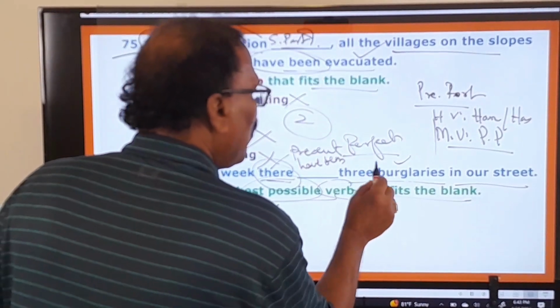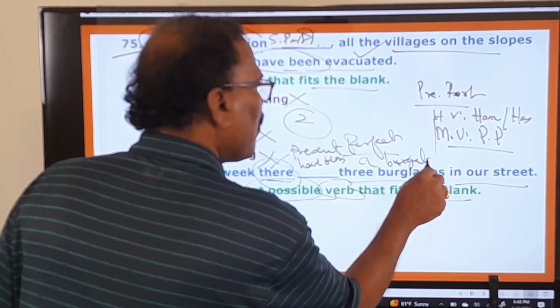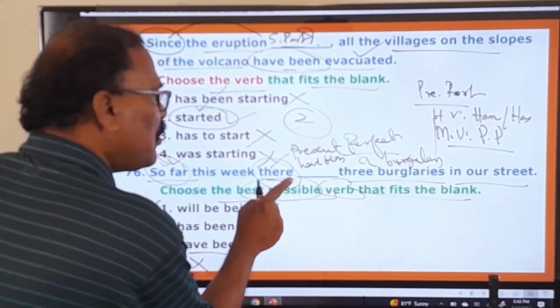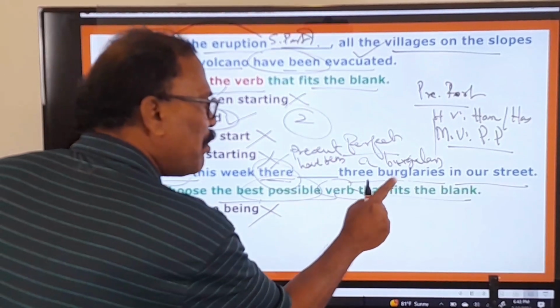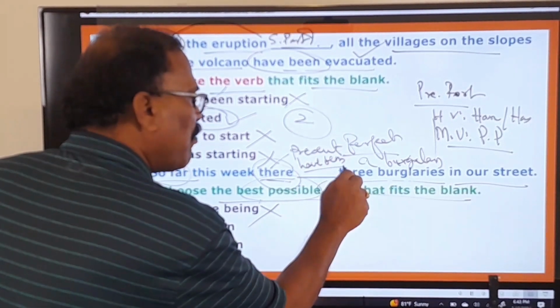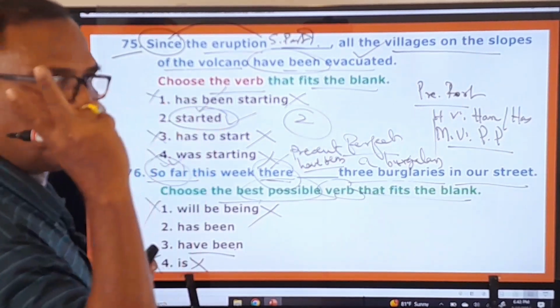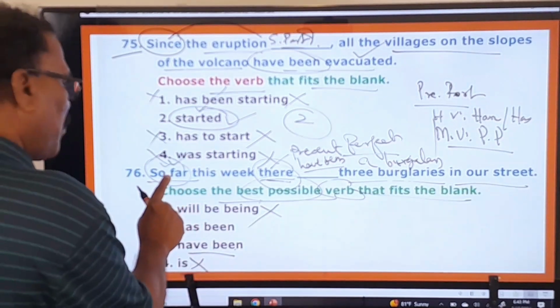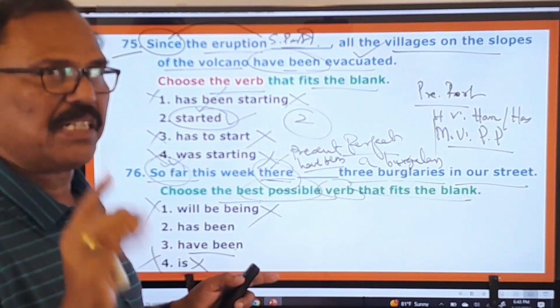Had there been a burglary, singular, then you should have used there has been a burglary. Since it is the plural subject, you have used have been. Please keep this point in your mind. And here you have learned 2 important things. With so far in the given sentence, you must use only present perfect tense, 1 point.